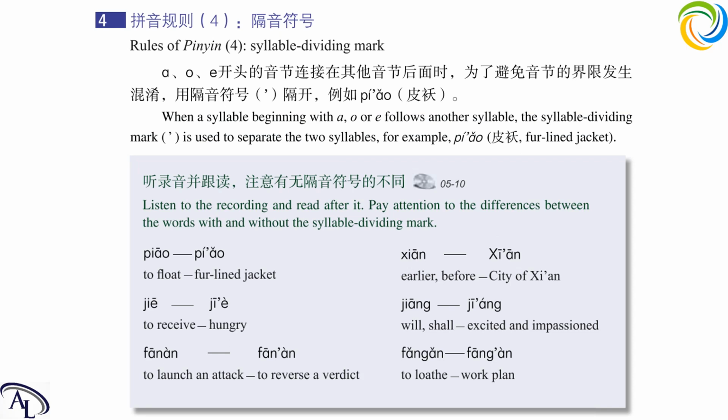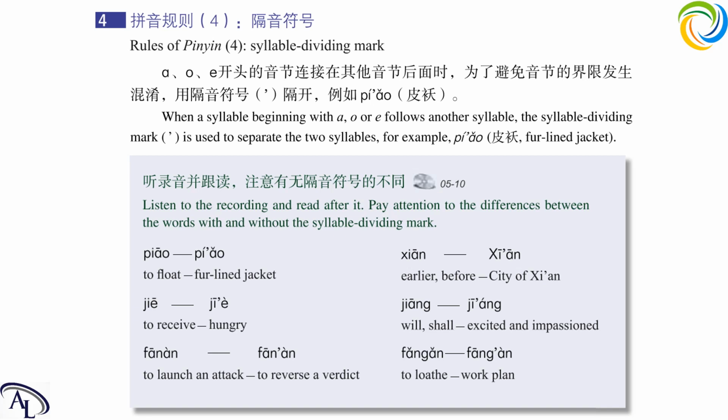The rules of pinyin, part 4. Syllable dividing mark. For the syllables that begin with a, o, e, these three finals, when they come after another syllable, we will use the syllable dividing mark to divide these two syllables. If we don't put the mark between them, we will consider them as one syllable, which might be really confusing for people to understand the meaning of the sentence.